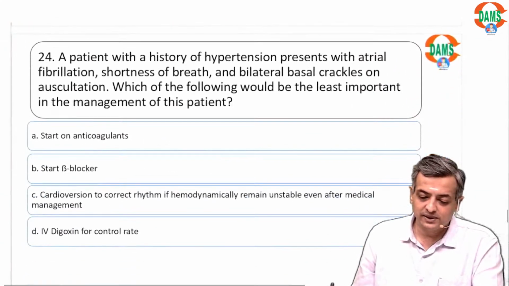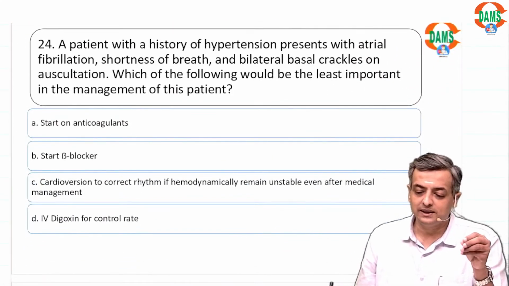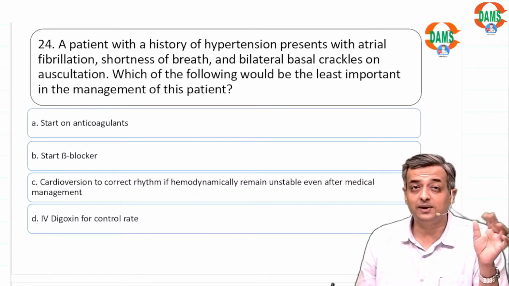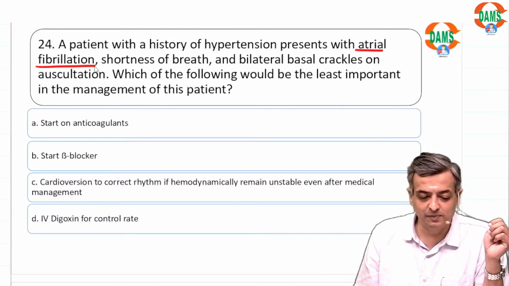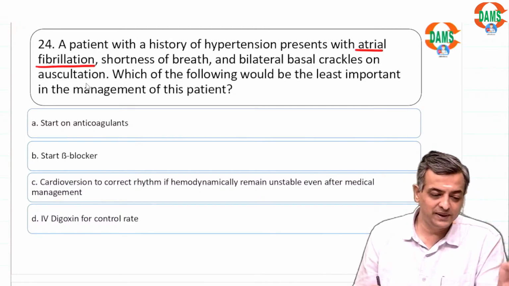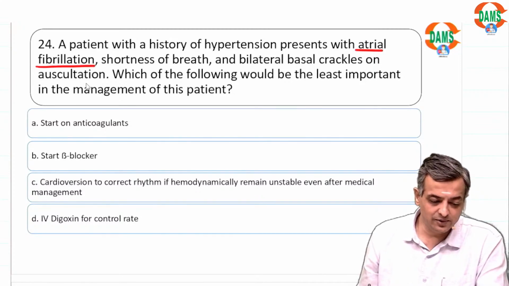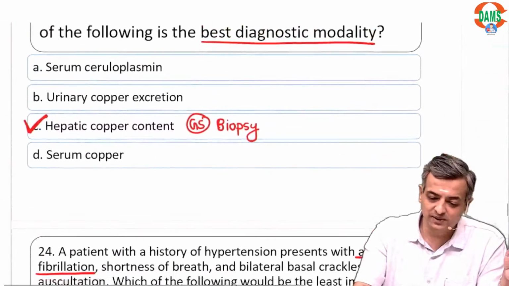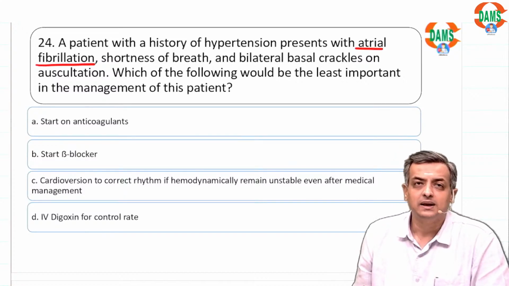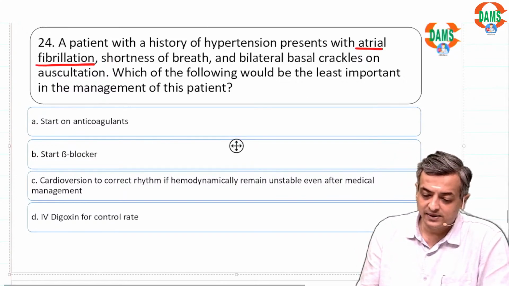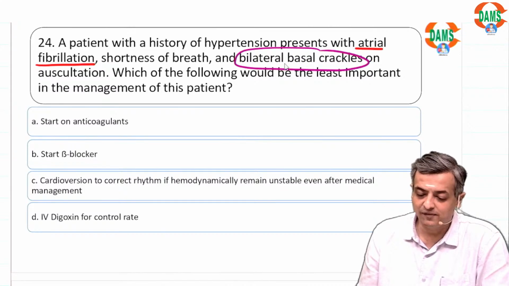In this patient who is having hypertension, atrial fibrillation, shortness of breath with bilateral basal crackles. This was a follow-up question. So here atrial fibrillation, patient has come with heart failure.